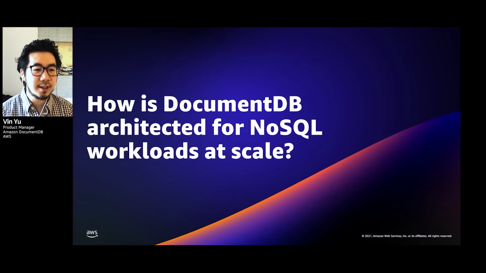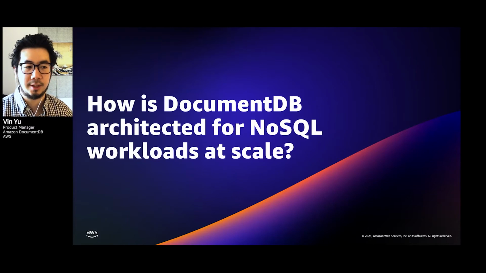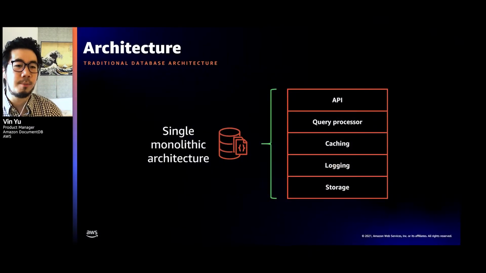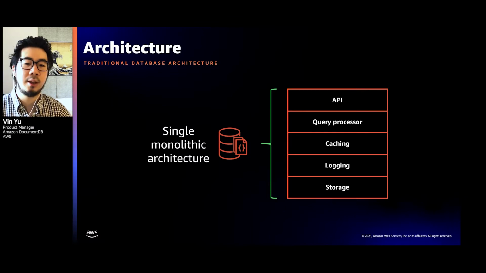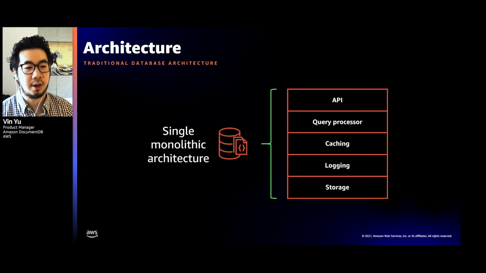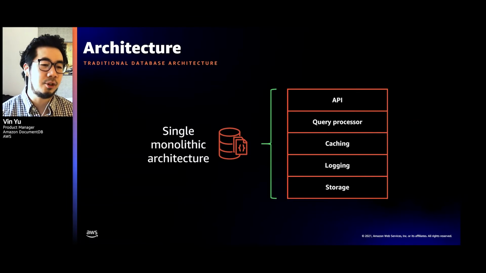In our next section, we're going to dive deep into the architecture of DocumentDB, and it really starts with this question: how is DocumentDB architected for NoSQL workloads at scale? To answer that question, we really work backwards from our customers by taking a look at their scale challenges. If you take a look at a traditional architecture, the database stack is very tightly coupled as a monolith, making it really hard to scale. To illustrate that, let's take a look at a few examples.